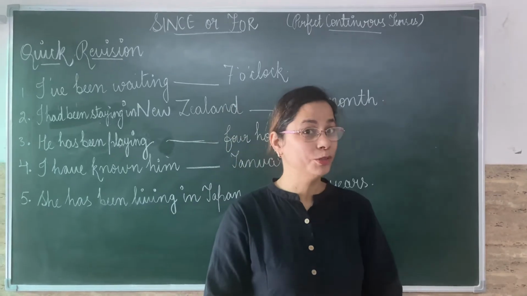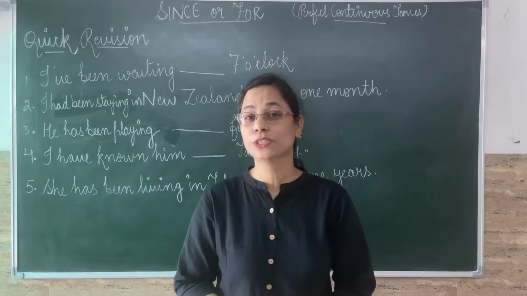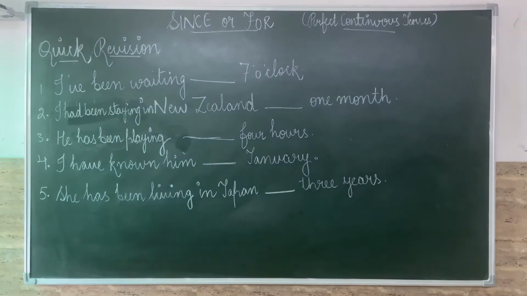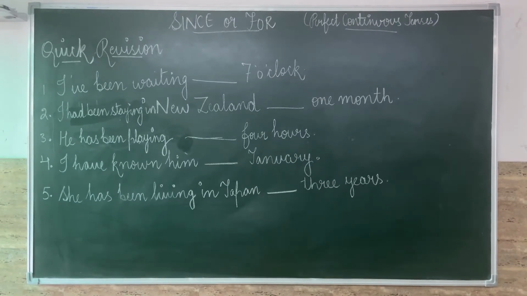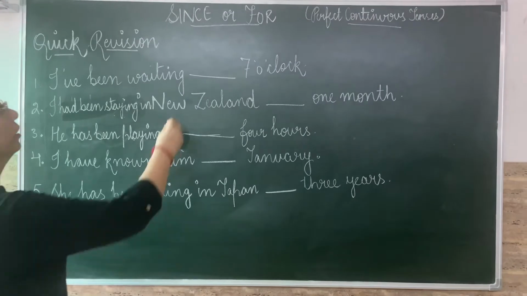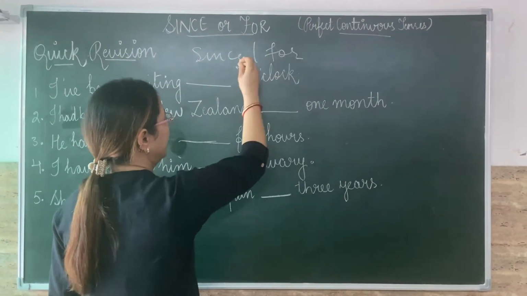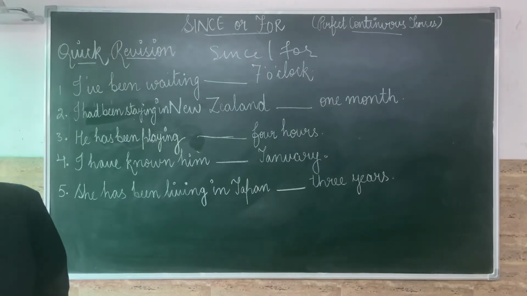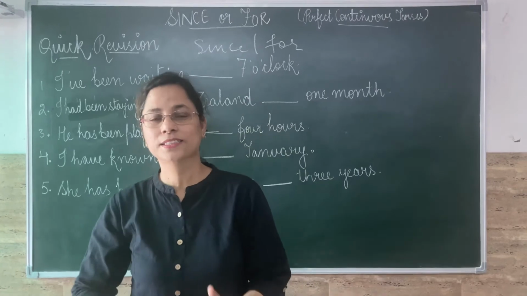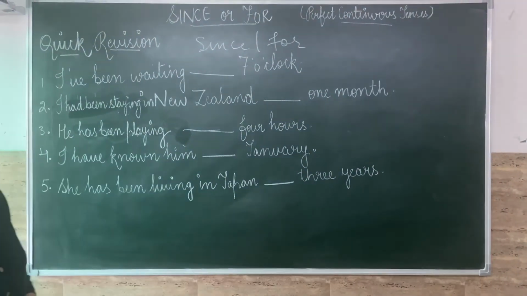Now children, it's time to check yourself how much you have understood this concept of usage of since and for. Here you can see 5 sentences. Just read them and put suitable since or for. You can use since or for here in these blanks. I hope you will keep all the rules, all the points that I explained in my session, and now start doing this. I'm waiting for 2 minutes.